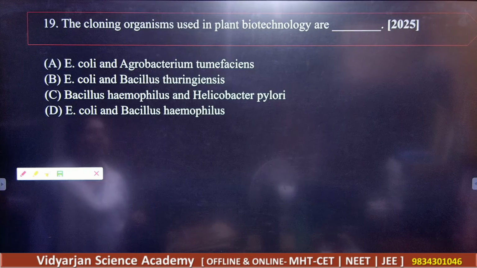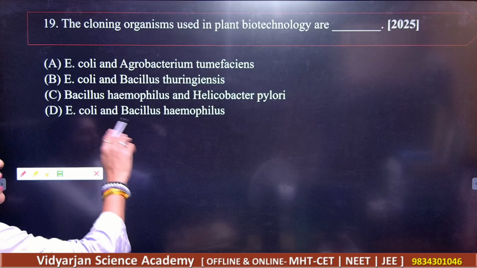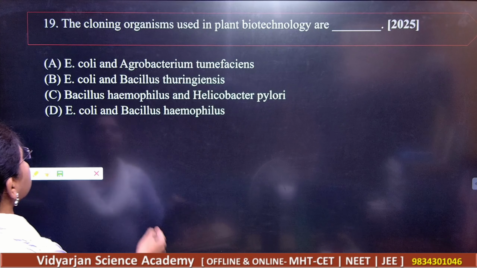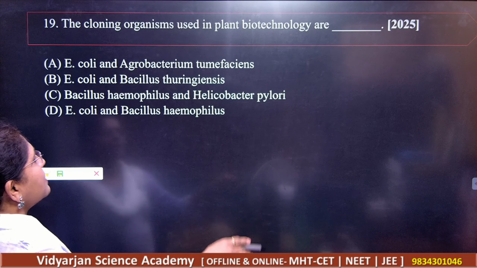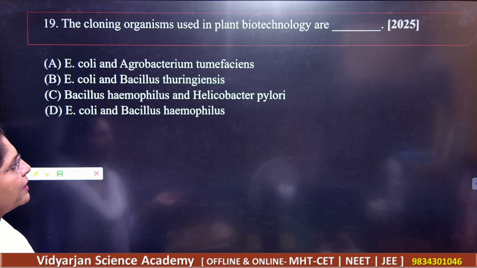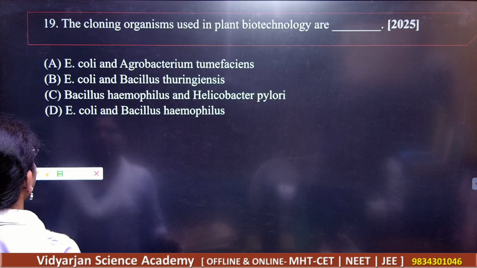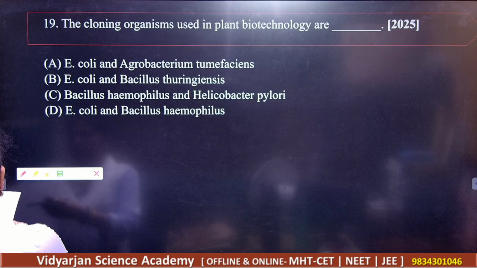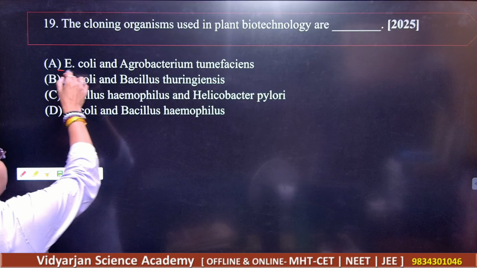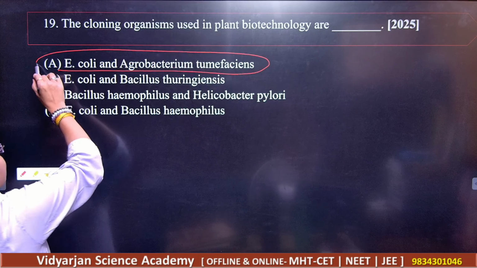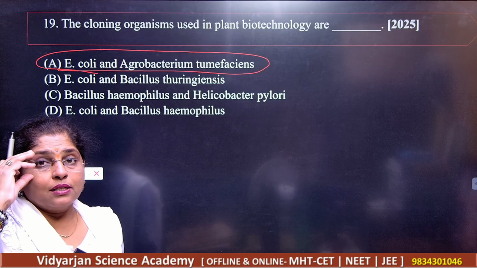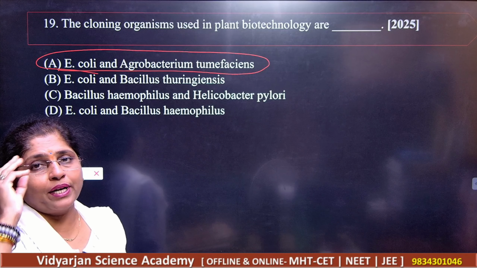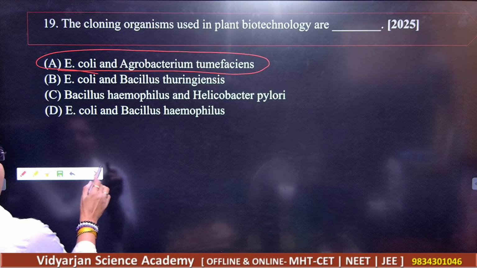Next, the cloning organisms used in plant biotechnology are, okay, E. coli and Agrobacterium tumefaciens, E. coli and Bacillus thuringiensis, Bacillus haemophilus and Helicobacter pylori, E. coli and Bacillus haemophilus. Okay, so what should be your answer? Obviously, you have E. coli with Agrobacterium tumefaciens. These are very common and very frequently used bacteria. Okay, A is the correct answer.